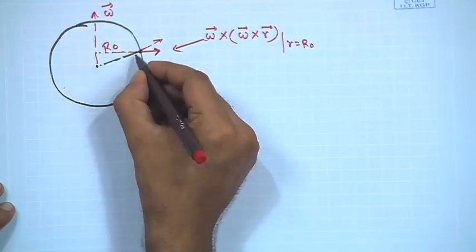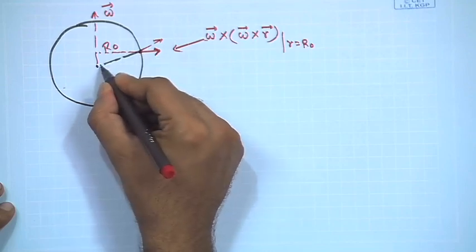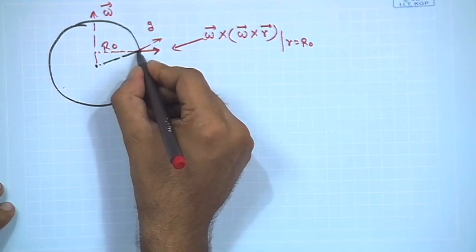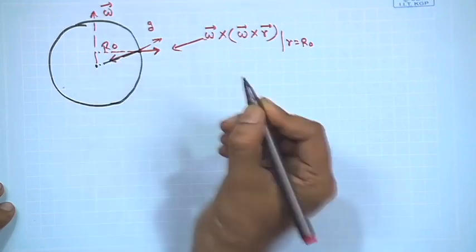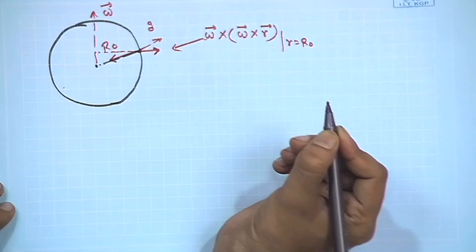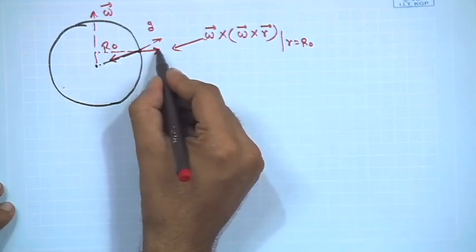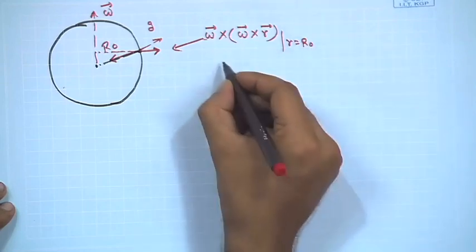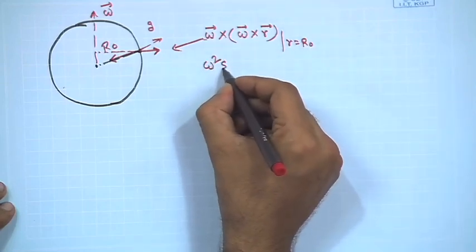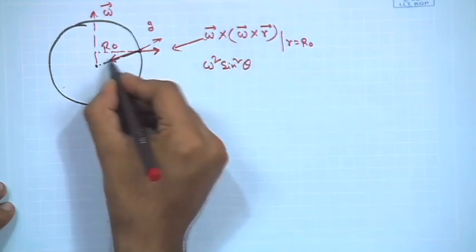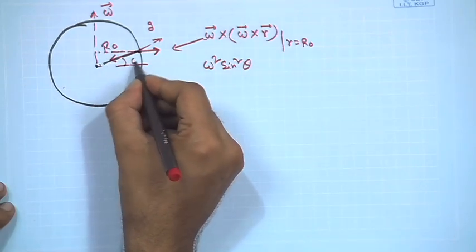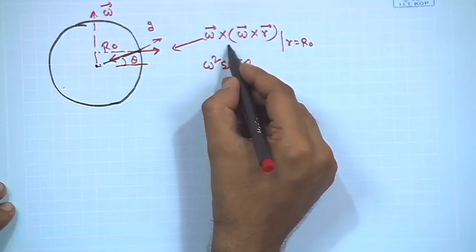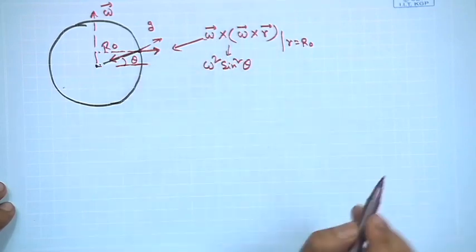Recall that the force due to gravity, which will cause g, the acceleration due to gravity, is along this line. So, basically, the g vector acts along this line. Now, this force is also there, which is omnipresent, and the magnitude of this term will be omega square sin square theta, theta being the latitude. I am leaving it up to you to prove this, that omega cross r will have a magnitude of this and direction of this.